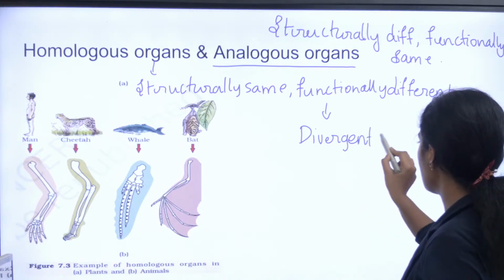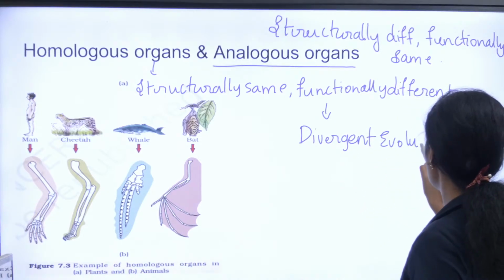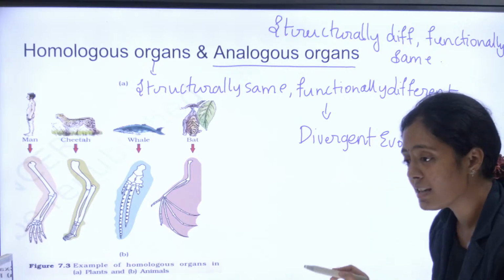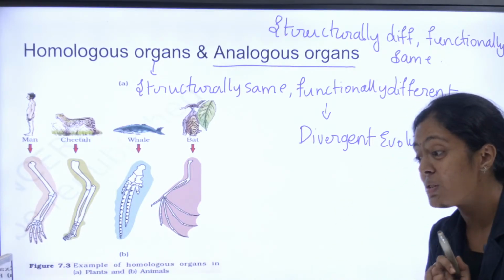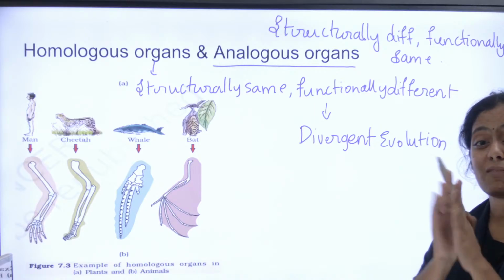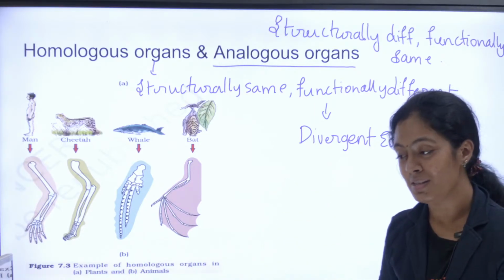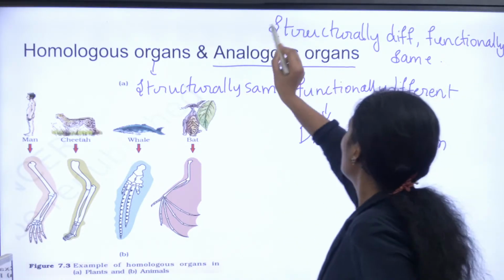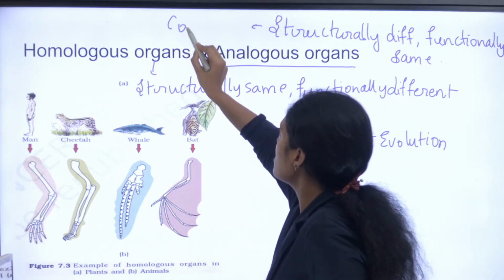Whereas analogous organs, like Darwin's finches, very good. Then thorn and tendrils, very good. Then wings of butterfly and wings of birds, correct? Very good. So this leads to convergent evolution.